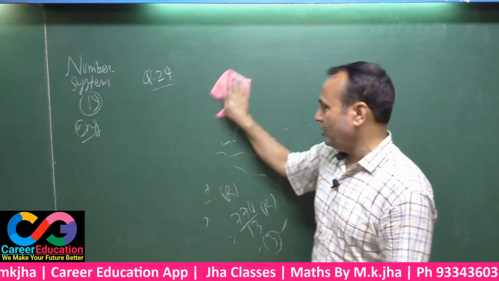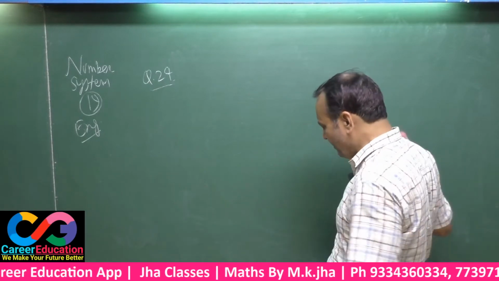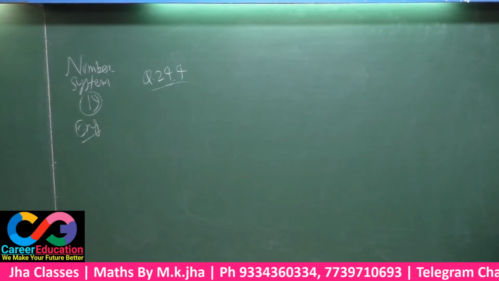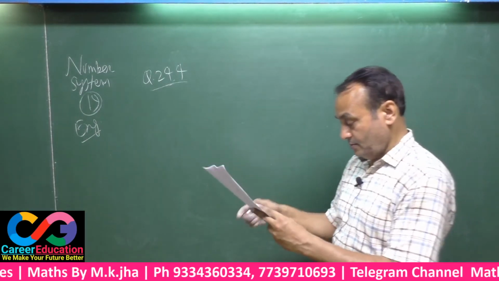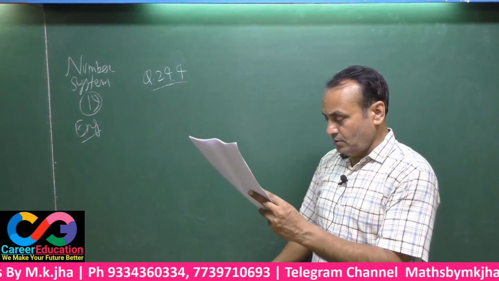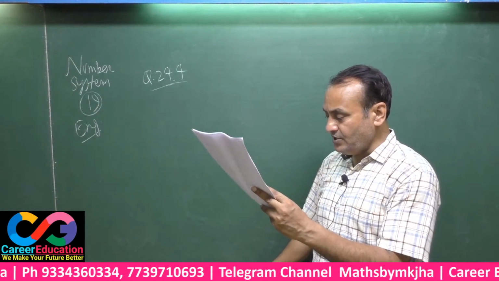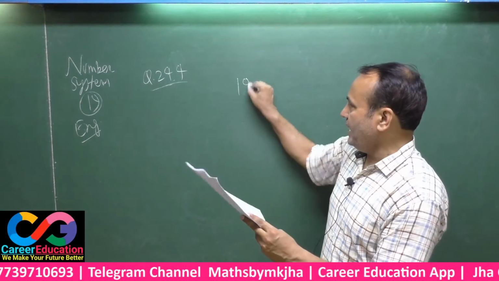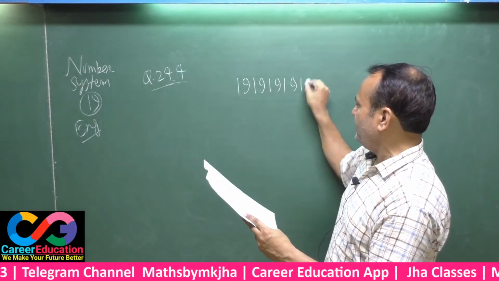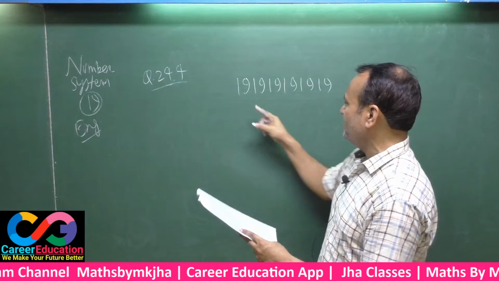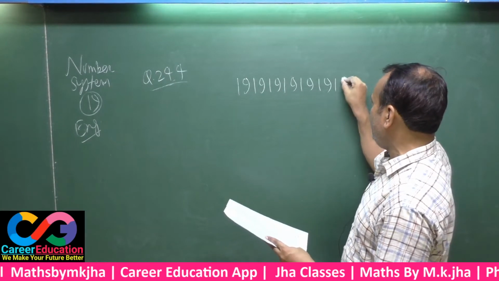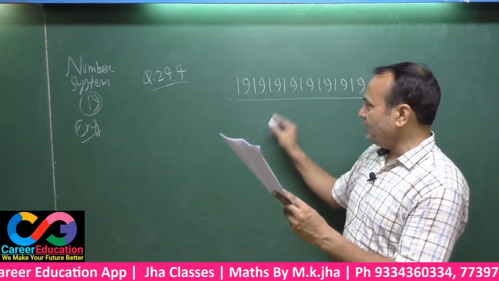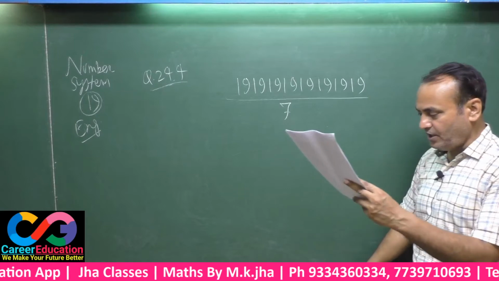Coming to question number 244. See the assignment, 244. This is 19, written 8 times and divided by 7. What will be the remainder? If 19 is written 8 times, 1 2 3 4 5 6 7 8, and then divided by 7, what will the remainder be?